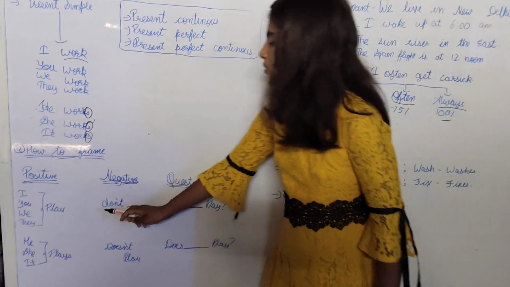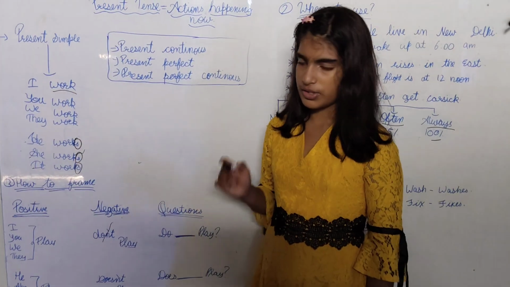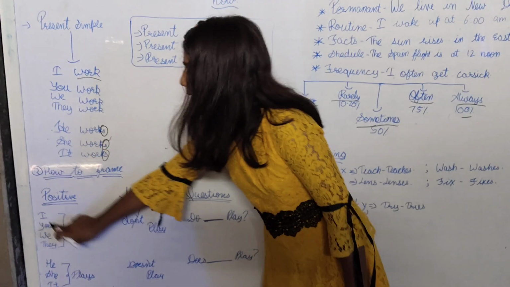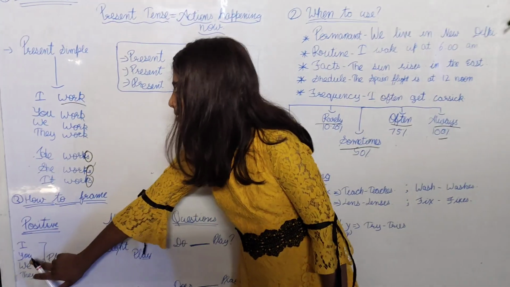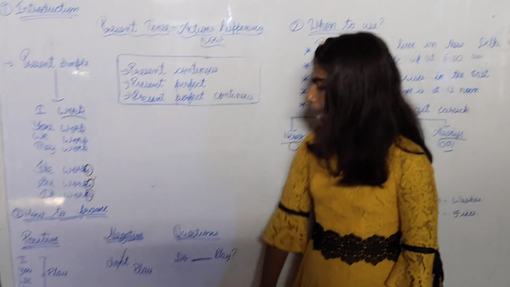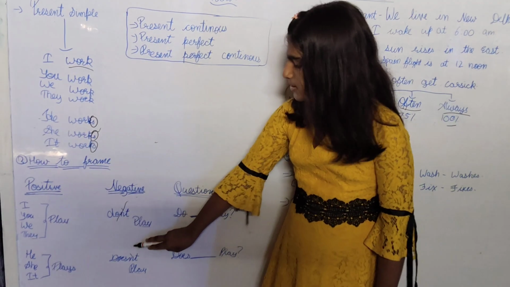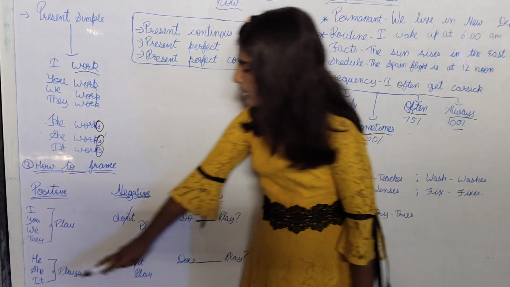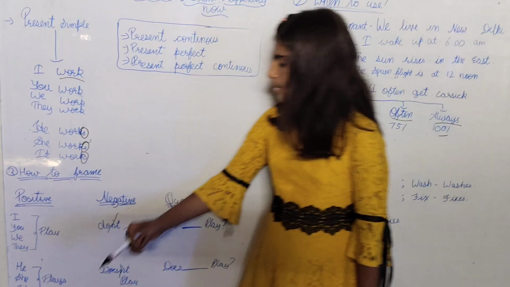Negative, we will say don't or do not. Don't means do not. This is the short form of do not. I do not or don't play tennis. You don't play. But here we will not use don't. We will use doesn't, does not. He doesn't or does not play with us.